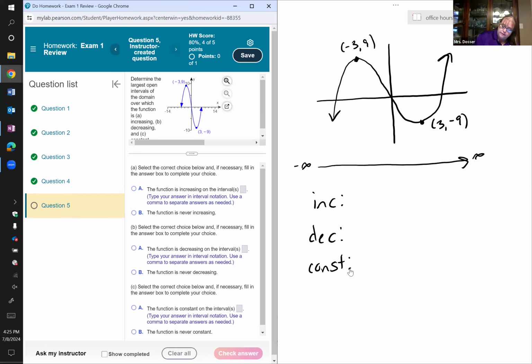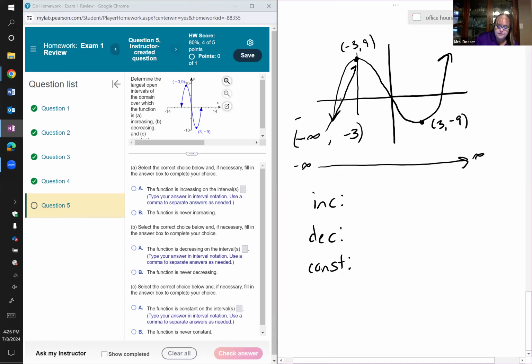Looking at this graph, reading it left to right, it's increasing first, then it decreases here in the middle, and then it increases over there at the end. It's going up over here. It starts all the way at negative infinity, as far as we can go on the left. And then it's going up from there all the way to this point, which occurs on the x-axis at -3. So the function is increasing over the interval from negative infinity to -3.